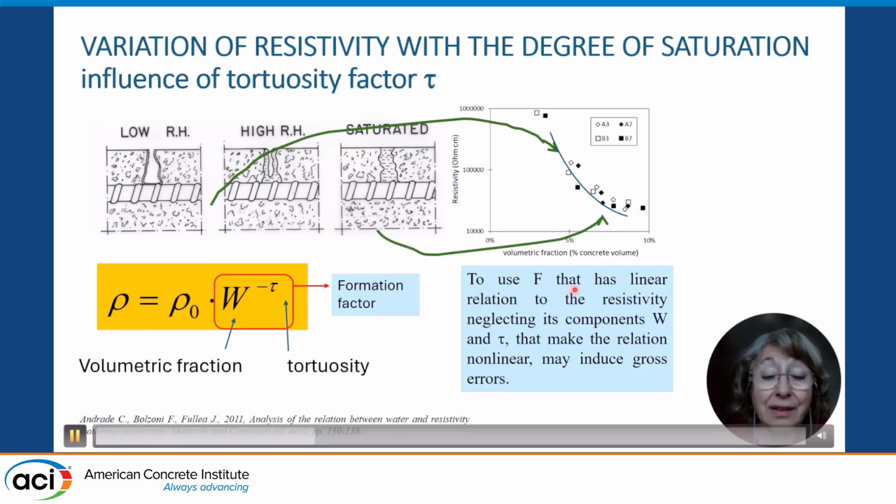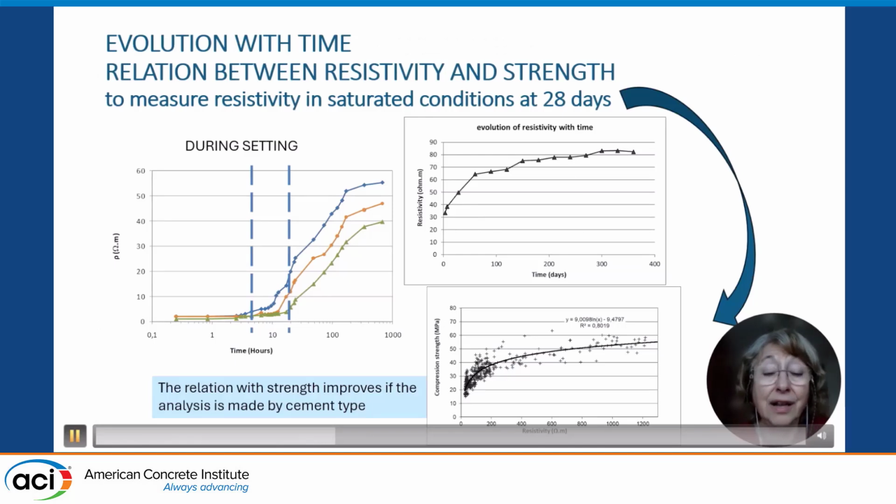And if we take the formation factor as a number in itself, the relation between resistivity and the resistivity of the pore solution results linear, when really it is not linear. It follows a power law. In that case, it is much better to use this equation than to substitute it by a formation factor that may introduce errors in the calculation, because the relation is assumed linear when it is non-linear. The resistivity also changes with the age, and is illustrated here.